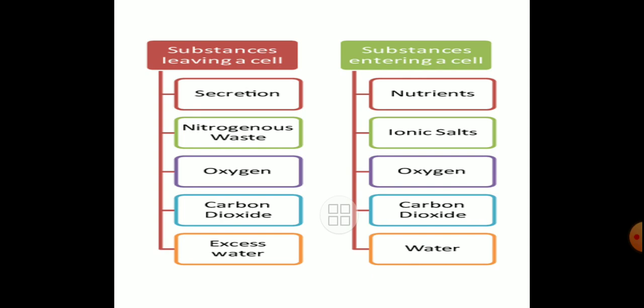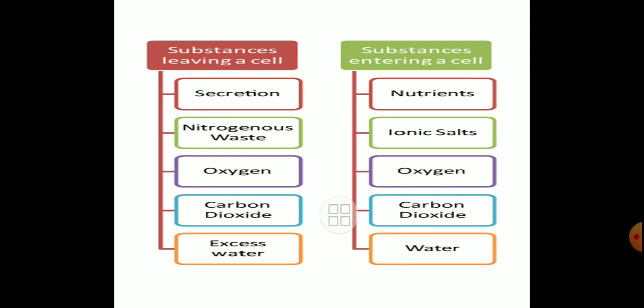Now here we can see substances leaving a cell, which are coming out of the cell, that we can see in the first sketch here. That is secretion: nitrogenous waste, oxygen, carbon dioxide, excess water. These things are coming out of the cell, from the inner to the outer, that is the secretion of the cell. Nitrogenous waste of the cell, oxygen which is inside the cell comes outside, carbon dioxide which is inside comes outside, and excess water.